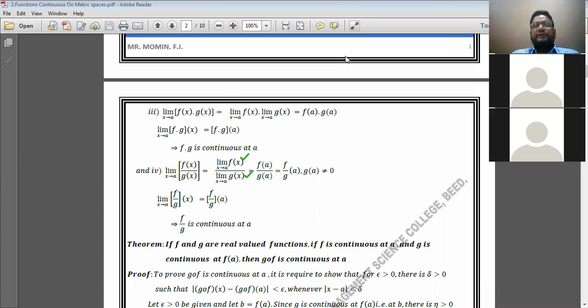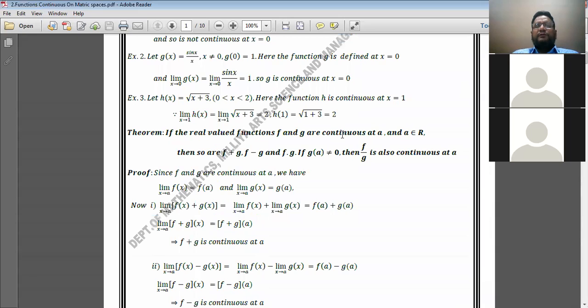So, in this theorem I have discussed that if f and g are continuous functions at a, then its sum f plus g, its difference f minus g, its product f into g, and its ratio f upon g are also continuous at that same point a. Let us see the next theorem.